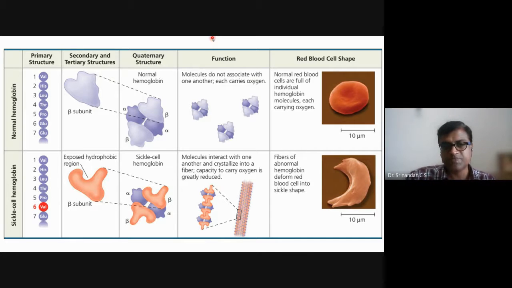When it becomes the secondary and tertiary structure, it will be like this. In the quaternary structure, there are beta units and alpha units. These subunits together form one complete quaternary structure of the protein. This structure, when you see it, will be like one RBC cell.